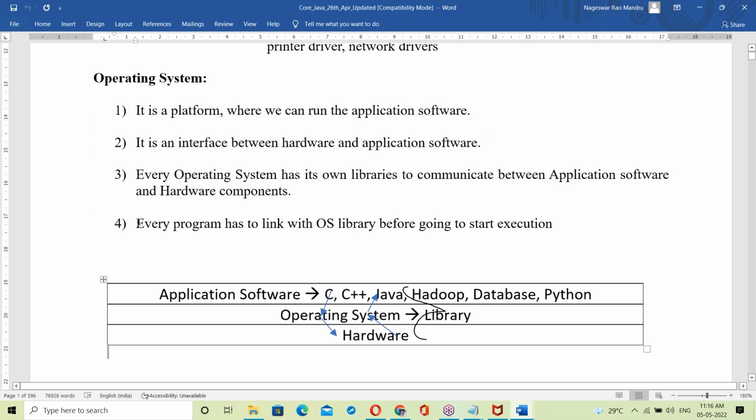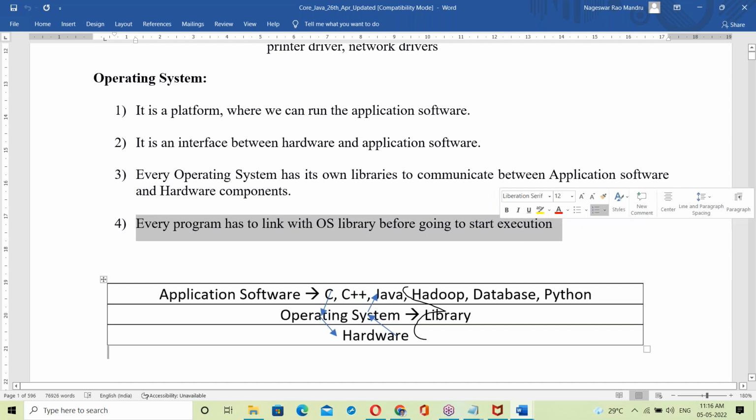Okay. Last point. Try to remember this point here. It's very important, very important for Java. Every program has to be linked with the OS library before starting execution. Linking with OS library. The topic we'll discuss in Java again.